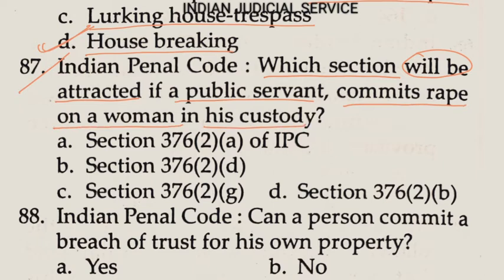Option A, Section 376(2)(a); option B, Section 376(2)(d); option C, Section 376(2)(g); and option D, Section 376(2)(b). So the answer is option D, Section 376(2)(b), related to a public servant committing rape on a woman in his custody.